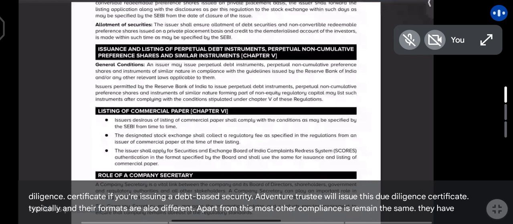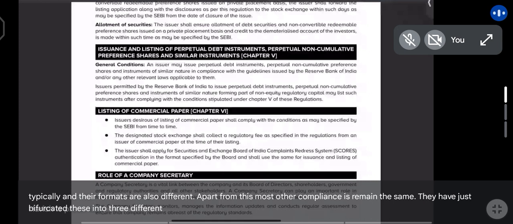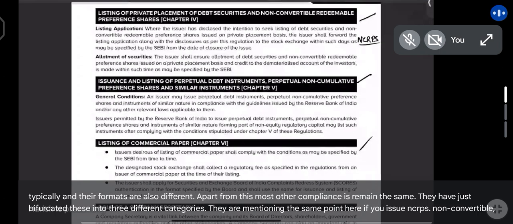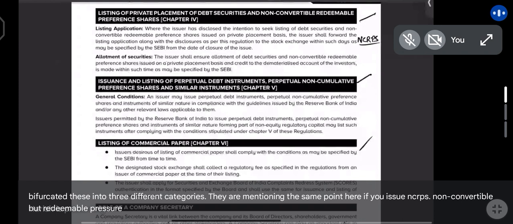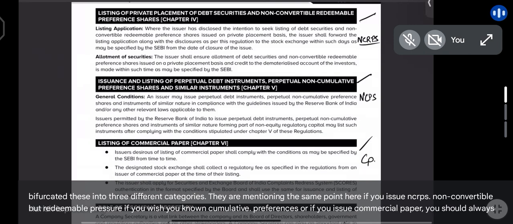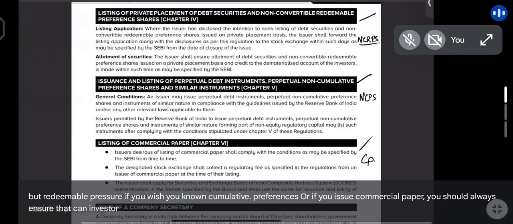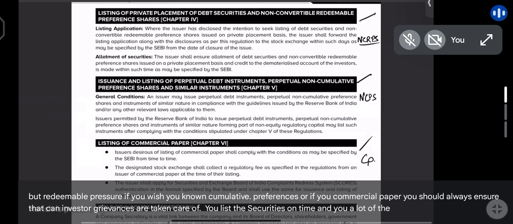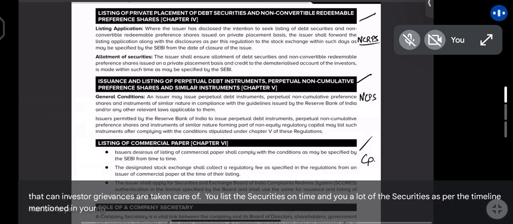They have just bifurcated these into 3 different categories. They are mentioning the same point here. If you issue NCRPS, non-convertible but redeemable preference shares, non-cumulative preference shares, or commercial paper, you should always ensure that investor grievances are taken care of. You list the securities on time and you allot the securities as per the timeline mentioned in your prospectus.